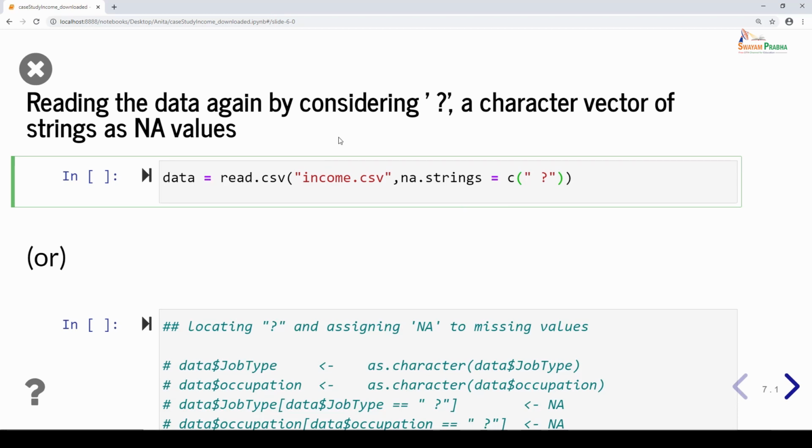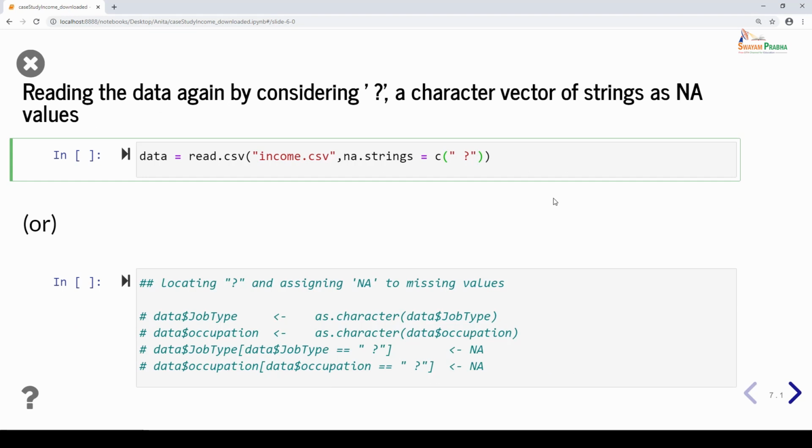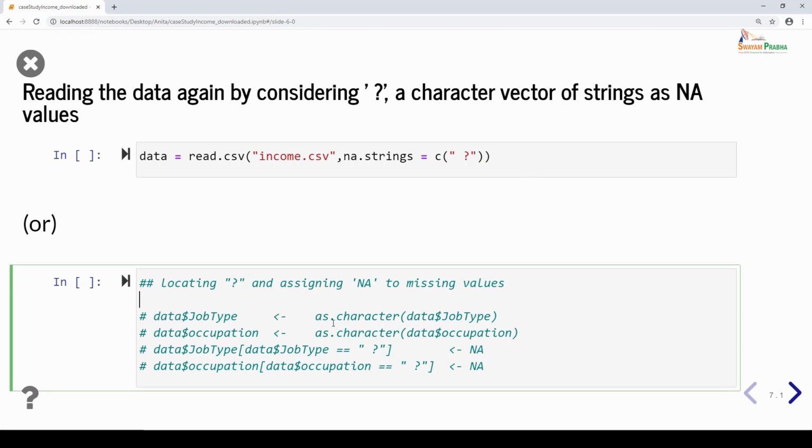You can use this method when you know a priori that your data will have these kinds of missing values, or you got to know about it during the initial stages of the pre-processing step. But if you have gone further and you still want to treat them as missing values, not by reading back again but using some other function, then you can use this code. For example, I am encoding the question mark as NA manually, but before changing any levels of a variable, it is always necessary to change the data type of the variable to character and then assign a new value to it. Otherwise you won't be able to do it.